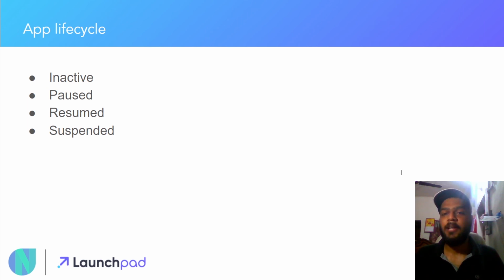Next is the suspending or the suspended, when the application is suspended momentarily, and this is equivalent to the on stop when the application is stopped. It is not triggered in iOS, as there is no equivalent event for that to be mapped inside the iOS application.